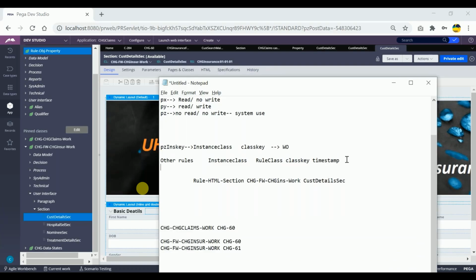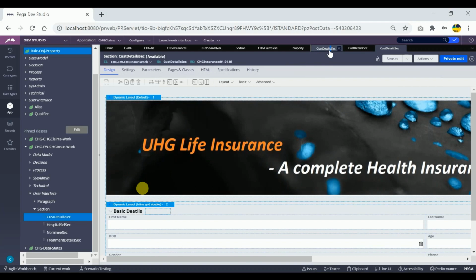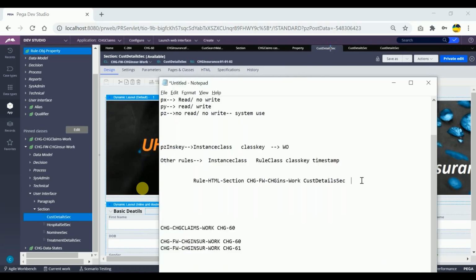So ultimately, this is the final thing. I will not make any modifications here. So pzInsKey of any other rule will be instance class space rule class space class key plus timestamp. So for version number 2, I'll have a separate timestamp, and for version number 1, I'll have another timestamp. So all the time this pzInsKey value will be unique.